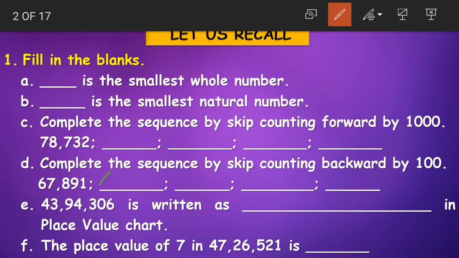So what we had? First we had 67,791, then we had 691, then after 6 we'll have 5, 6 minus 1, 5, then after 5, 5 minus 1, 4, 491. As we are changing only 100 in each number, only the digit in hundreds place is changing. Understood children?